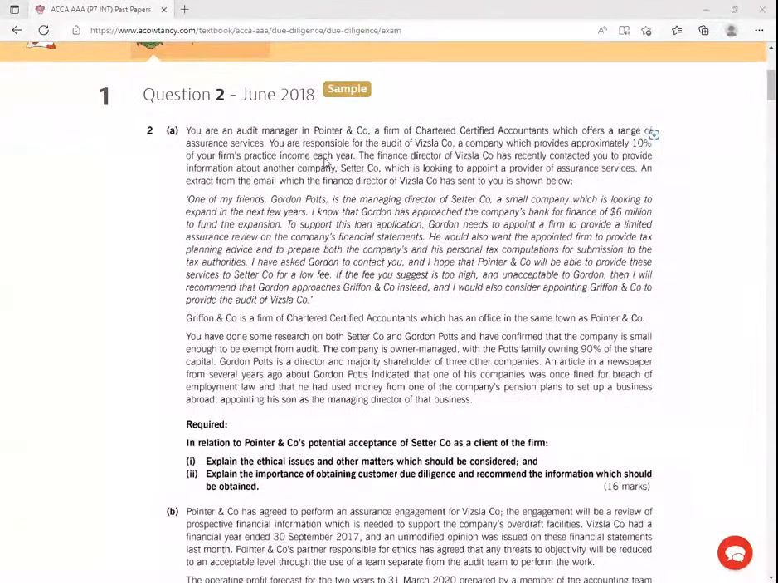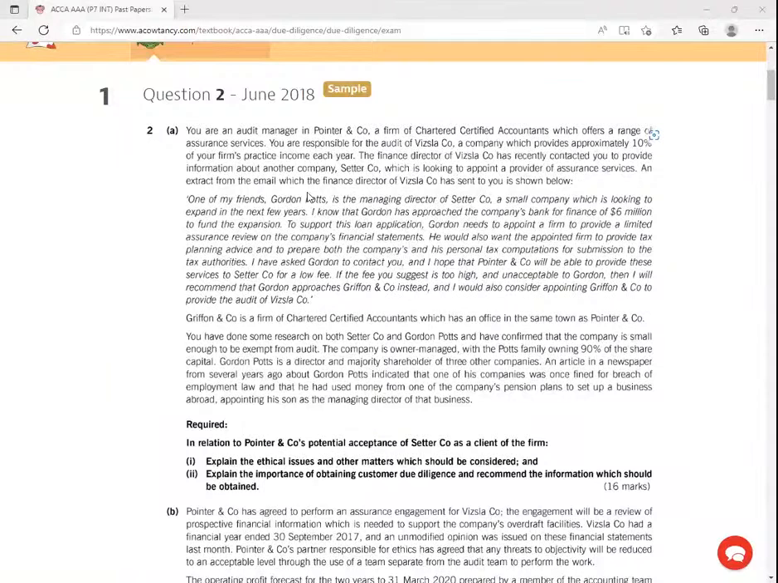10% of your firm's practice income each year. The finance director of Whistler company has recently contacted you to provide information about another company, that is due diligence, a company which is looking to appoint a provider of assurance services. An extract from the email which the finance director of Whistler company has sent to you is shown below.